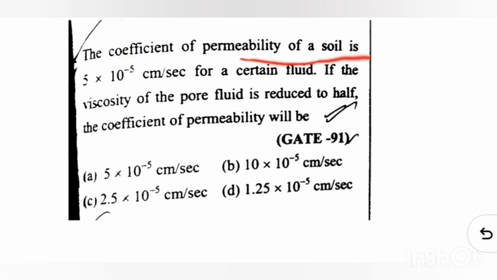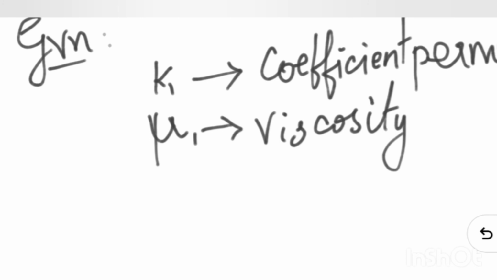Coefficient of permeability of a soil is 5 × 10^-5 centimeter per second for a certain fluid. If the viscosity of the pore fluid is reduced to half, what is the coefficient of permeability? So when you reduce the viscosity to half, what is that coefficient of permeability? In the question they have given the coefficient of permeability, which we can represent by the alphabet K, and viscosity can be represented by mu.